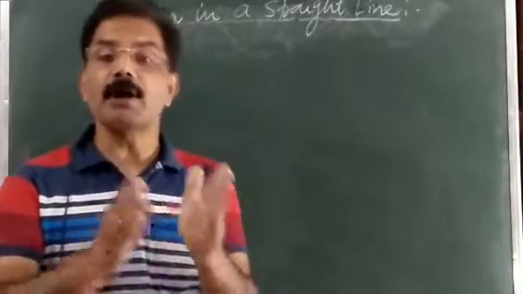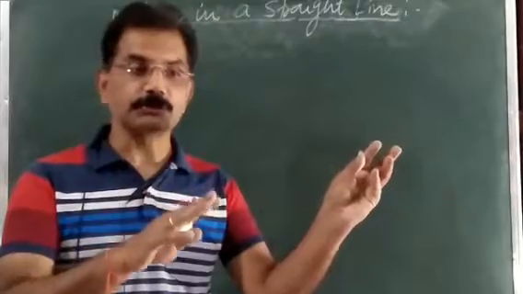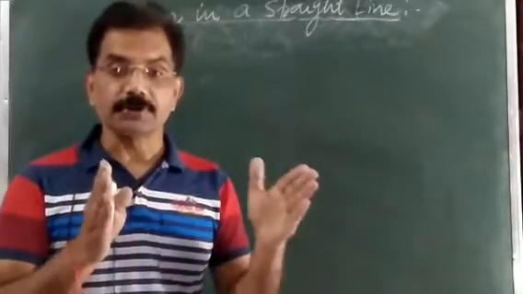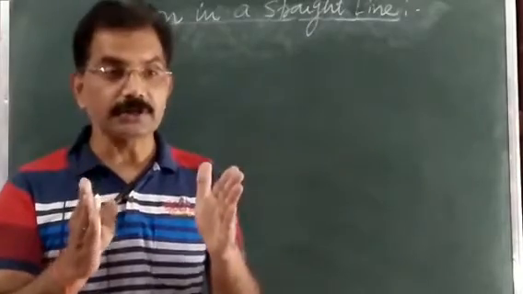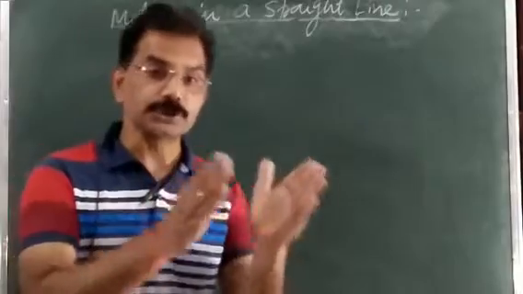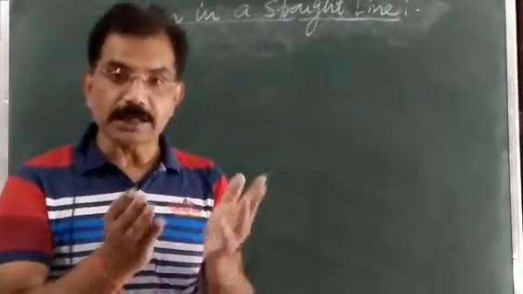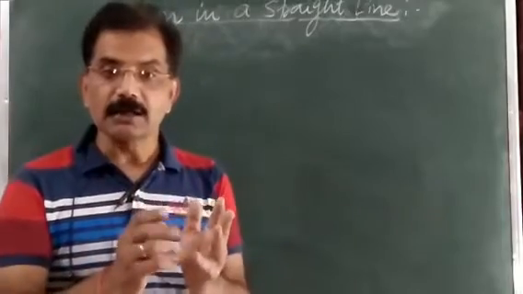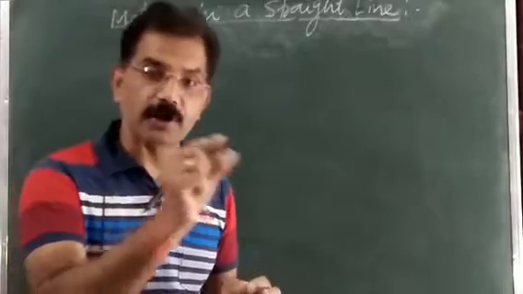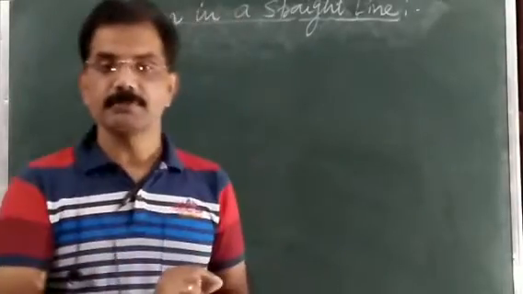When any event happens, we ask these two things: when it happened and where it happened. It means the physical phenomena or the event is always described with respect to some position and time. And to describe any event or phenomena, the position and time coordinates which are required, that is called its frame of reference.